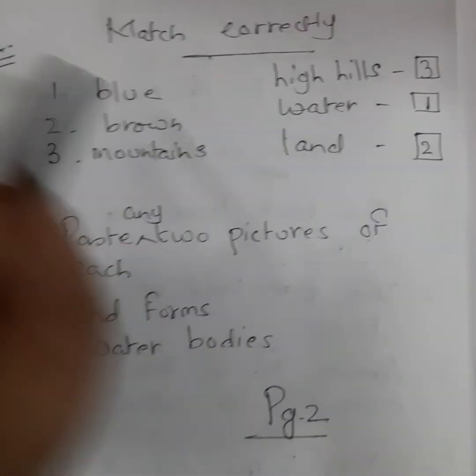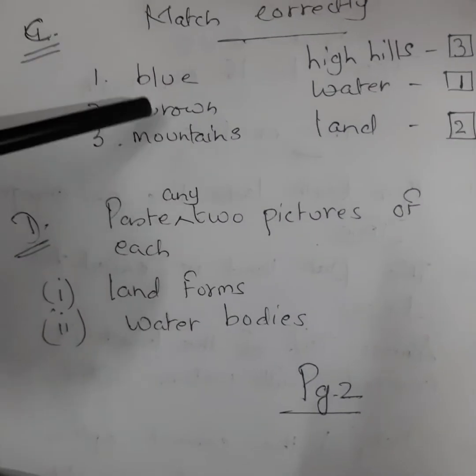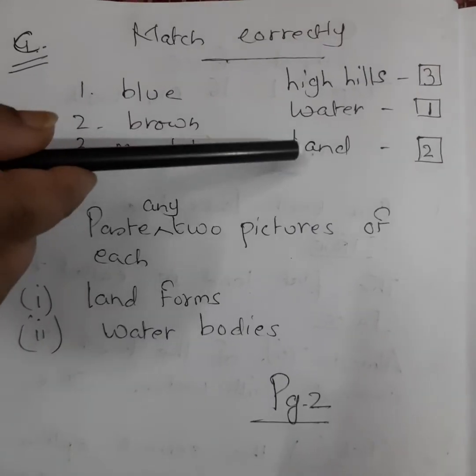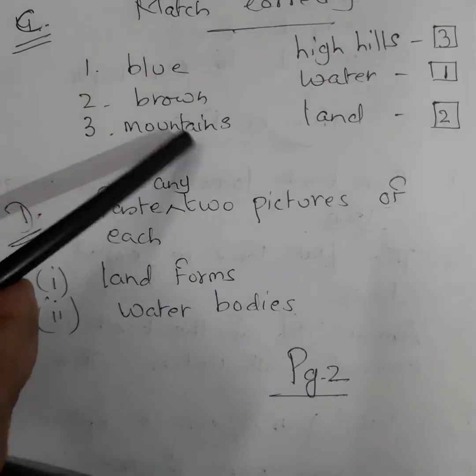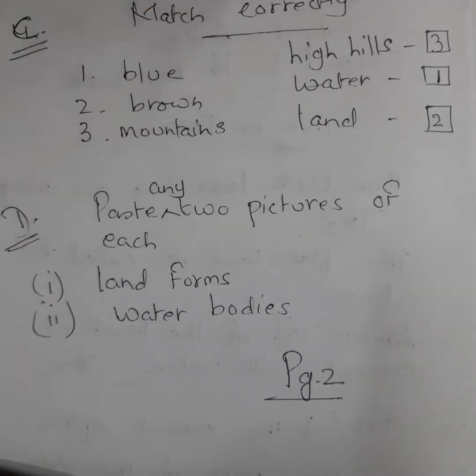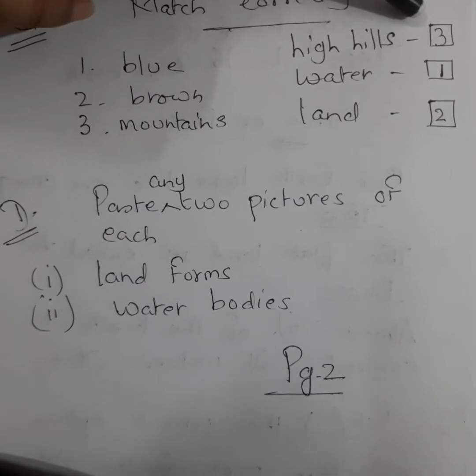Second, brown. Now what is brown? Brown is land. You will write number 2 here in the box. Now number 3, mountains. Mountains, high hills. So here you will write 3.